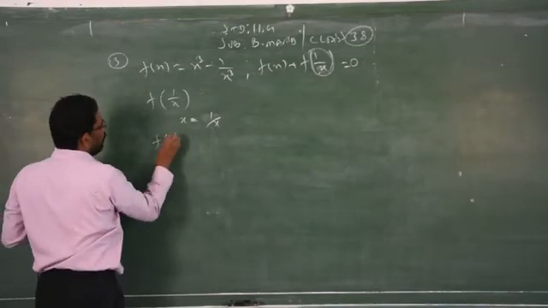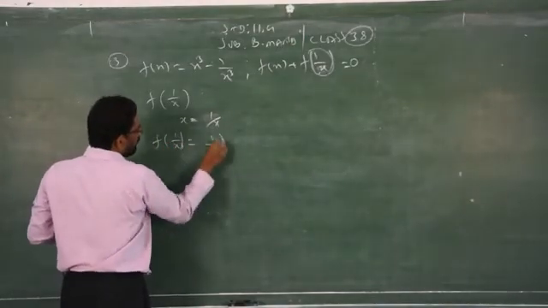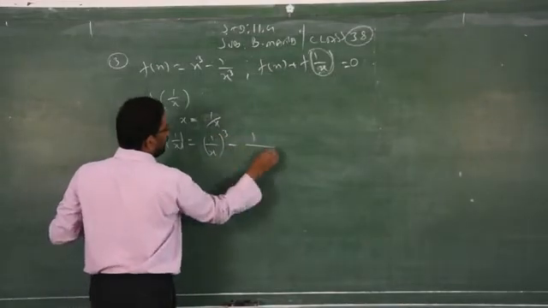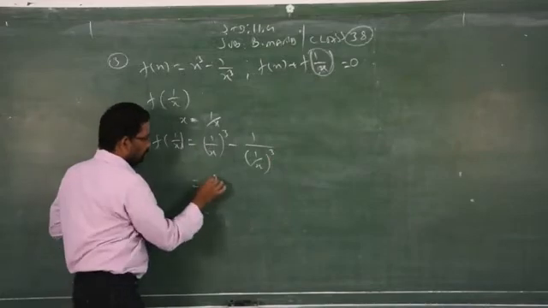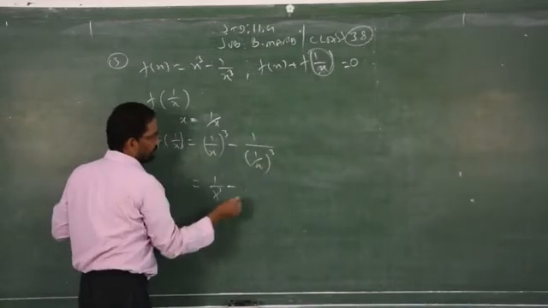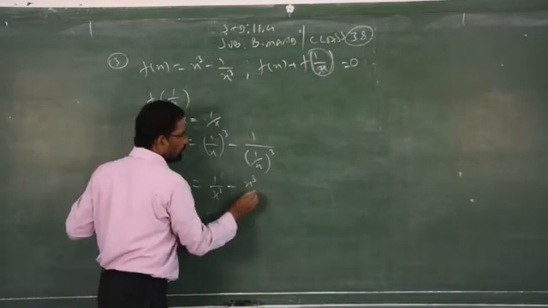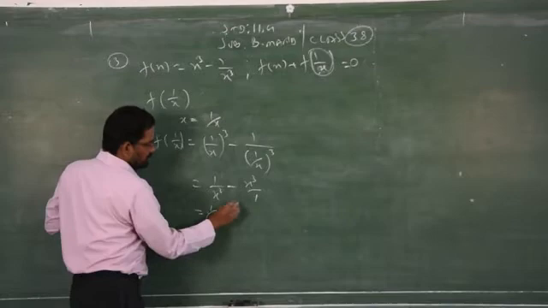So f of 1 by x is equal to 1 by x the whole cube minus 1 by x the whole cube. See, 1 cube is always 1, so x cube minus, you take the reciprocal, x cube by 1. So 1 by x cube minus x cube.